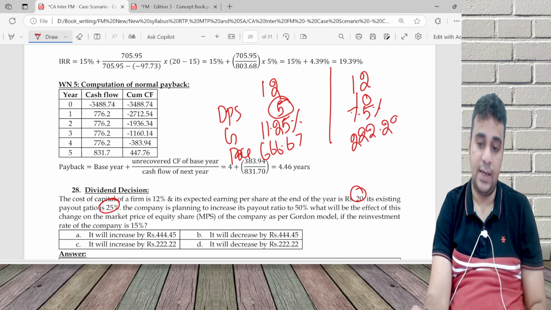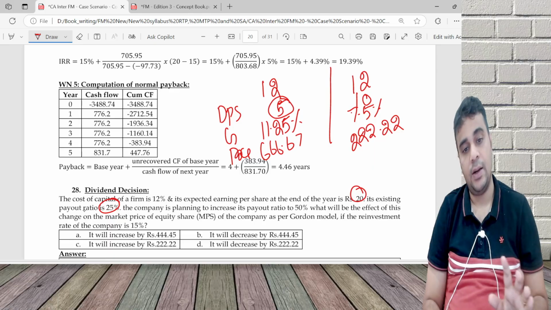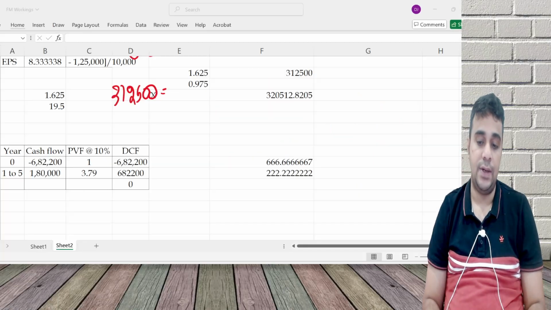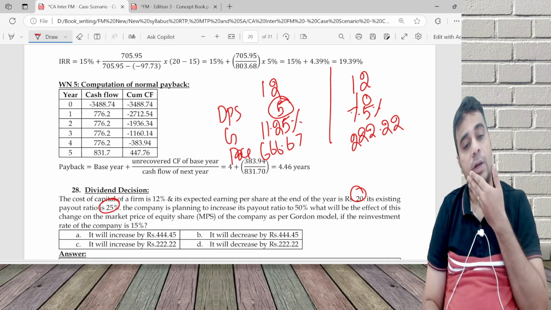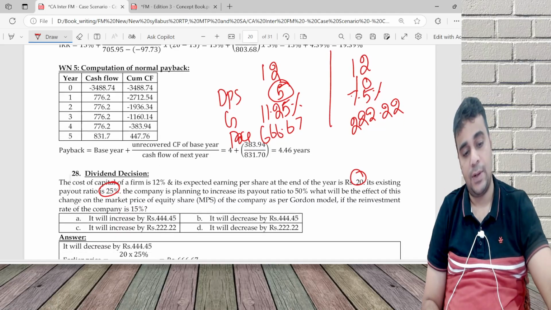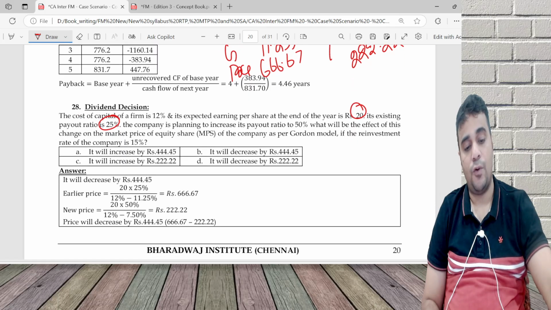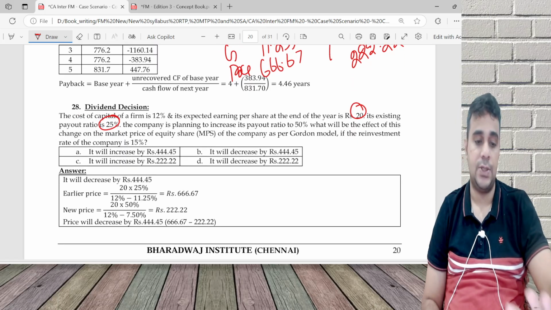Price is going to decrease. This is not a very good decision. Price is going to decrease by 444.45. Not a very good decision taken by the company.